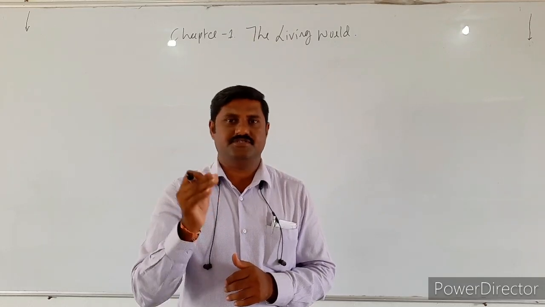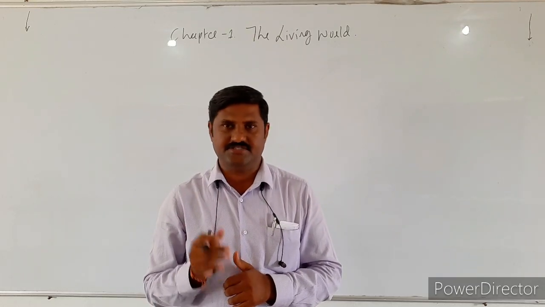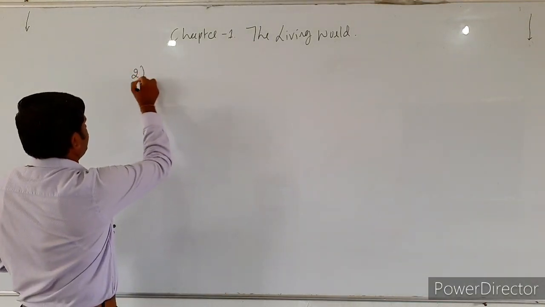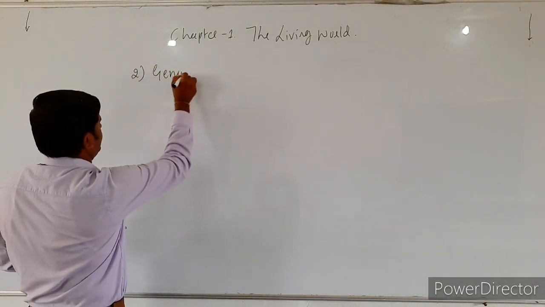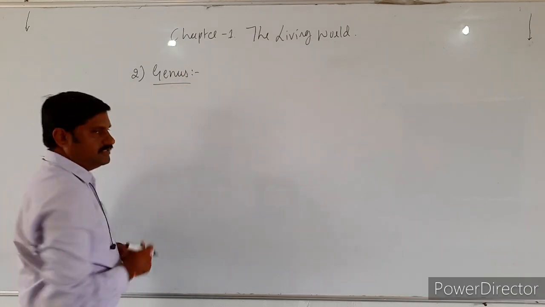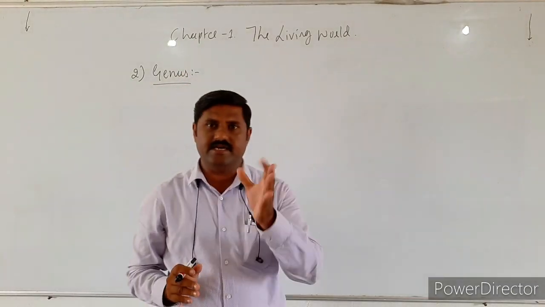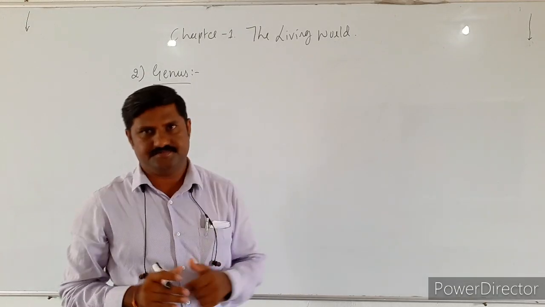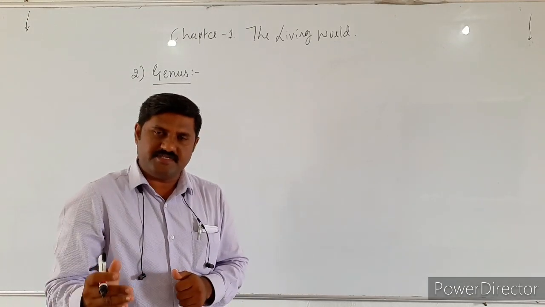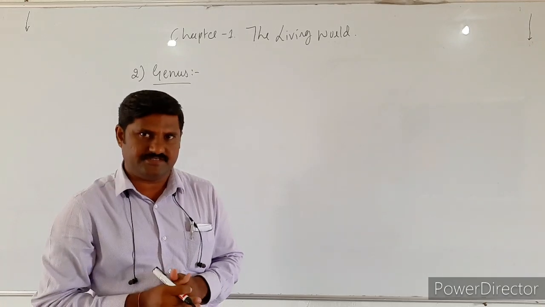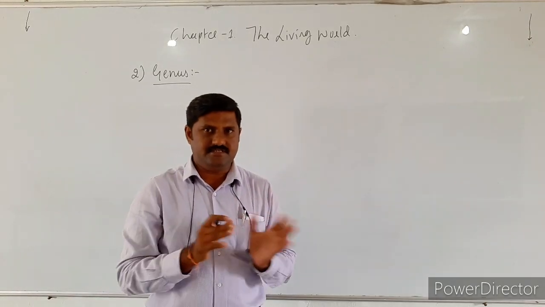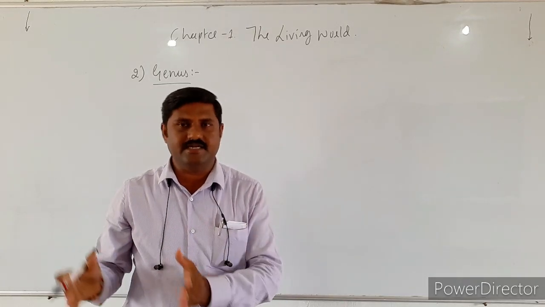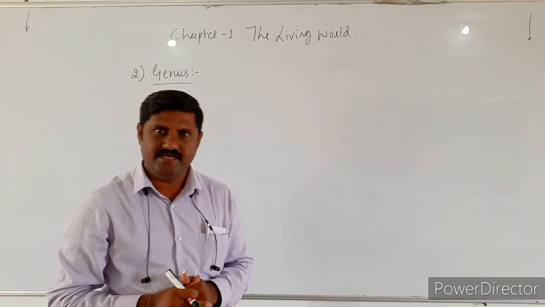And the next category is genus. So the second one is genus. Genus is a higher category or higher taxon than that of species. After the species, the next taxon is genus. Since it is a higher category, it includes several closely related species, right?